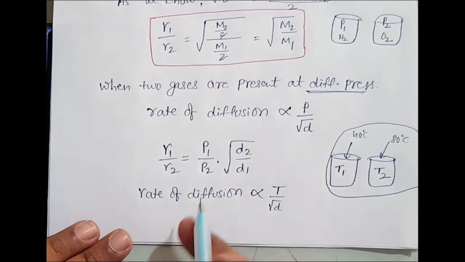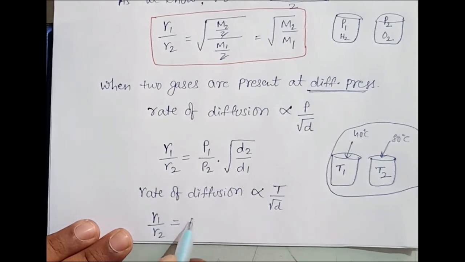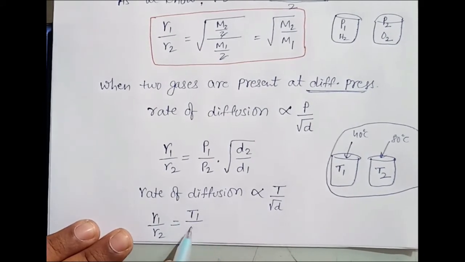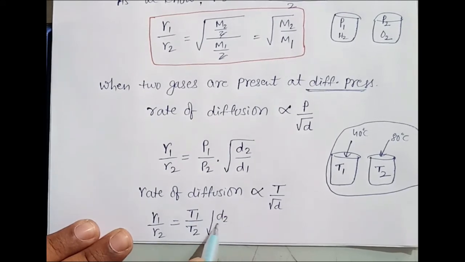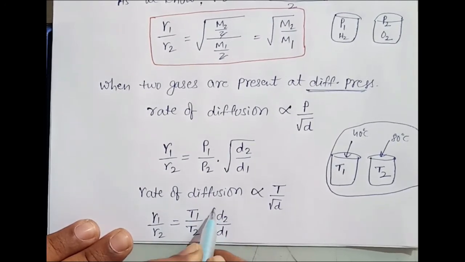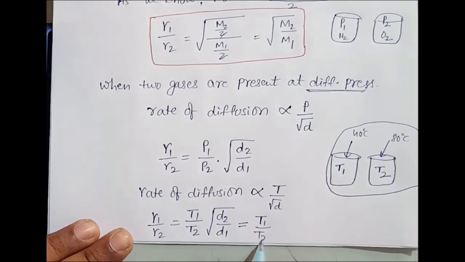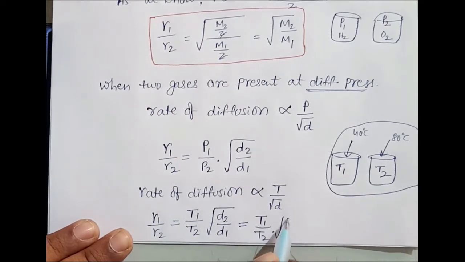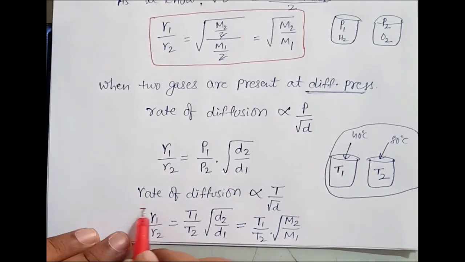So now what can we write here? R1 by R2 is equal to T1 by T2 into square root of D2 over D1. If you are a smart student, you can also proceed further. You can also say that, sir, T1 over T2 into under root, here you can say M2 by M1, because density is proportional to molar mass. So these are the different formulas which we can use.